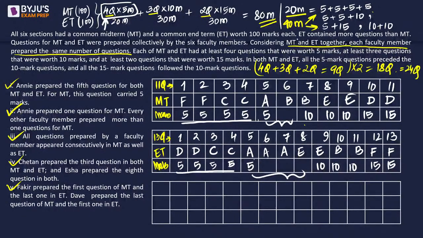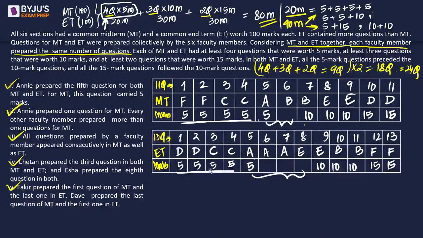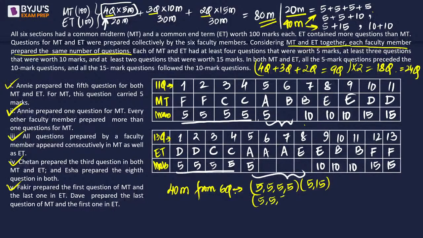I need a space. Okay, what I'm going to do is I'm going to erase this particular last table. Doesn't look like it's required, so that we will have space for it. See, I need 40 marks from 6 questions. So can I say the first possibility is 5, 5, 5, 5, this is 20 marks with 2 questions, and then 5, 15? Or I can have 5, 5, 5, 5, these are the ones, and then 10 and 10.